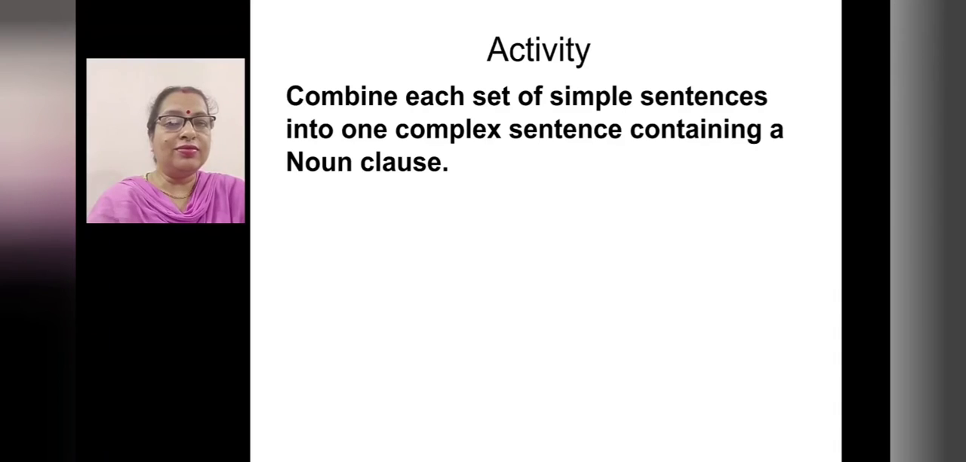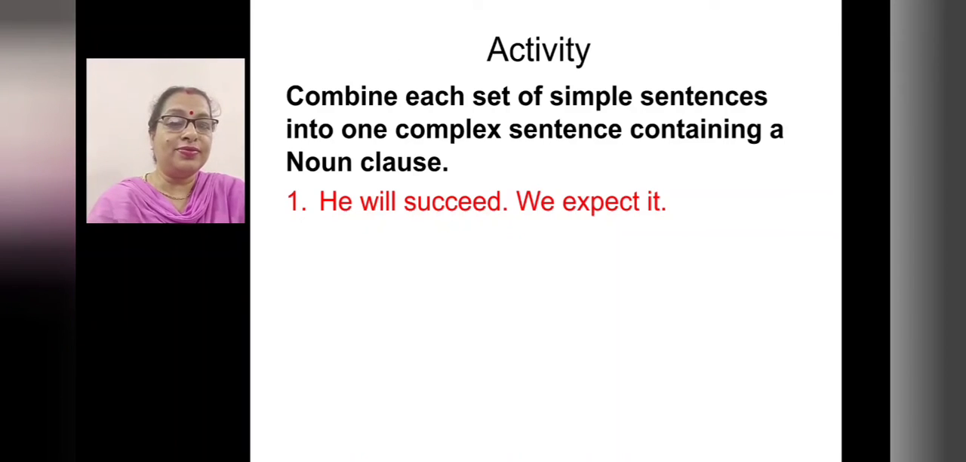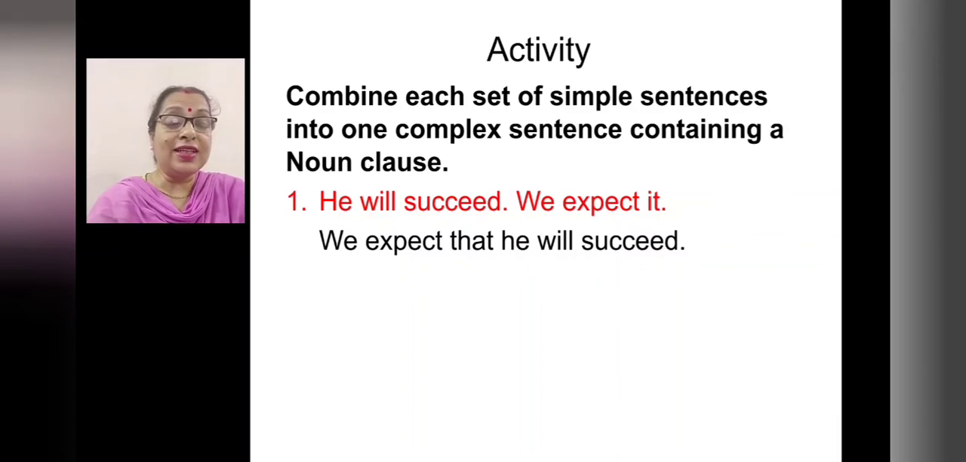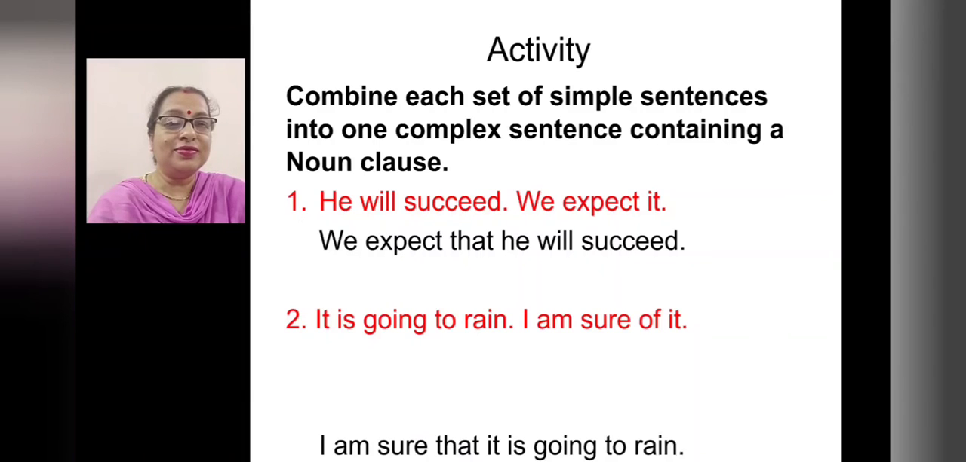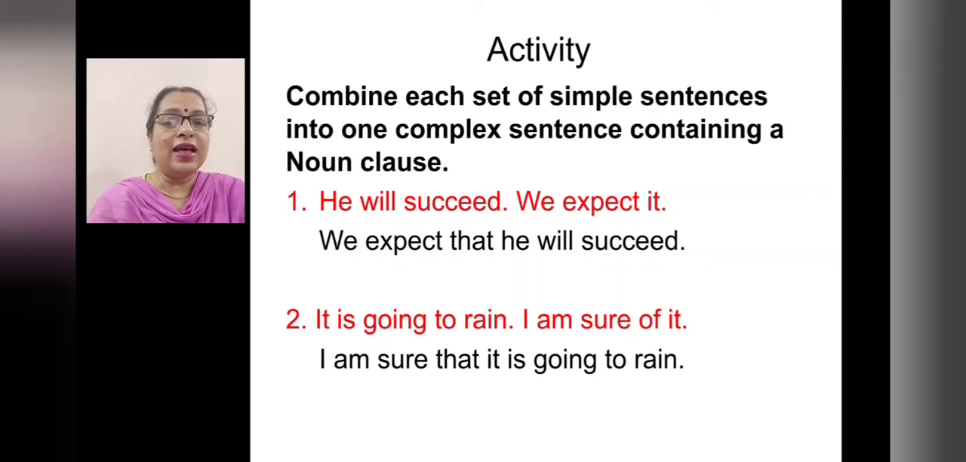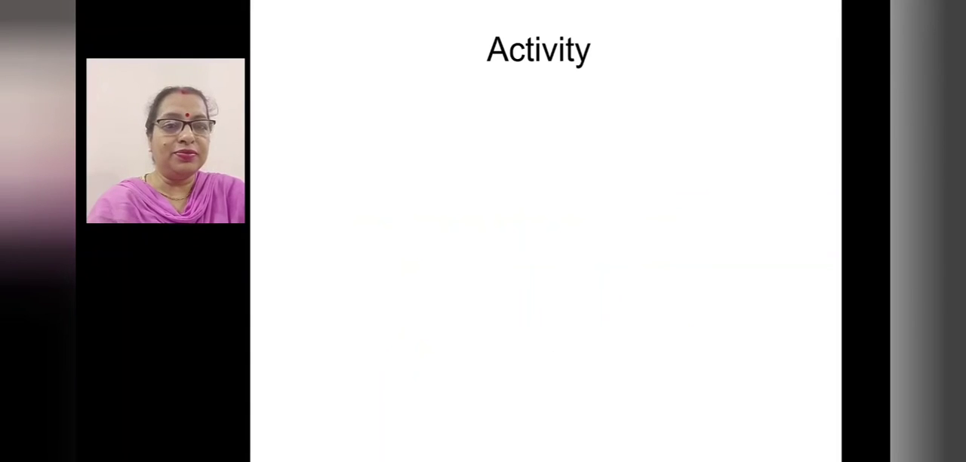Now let us do an activity. Combine each set of simple sentences into one complex sentence containing a noun clause. He will succeed. We expect it. Come on, combine it. We expect that he will succeed. It is going to rain. I am sure of it. Come on, combine them. I am sure that it is going to rain.